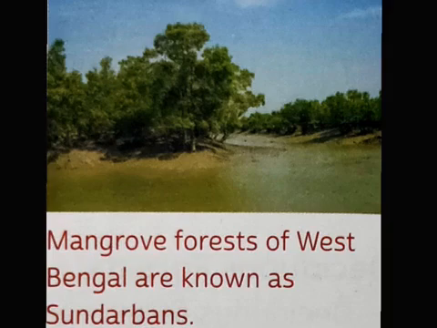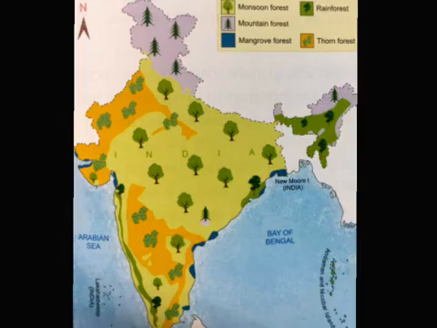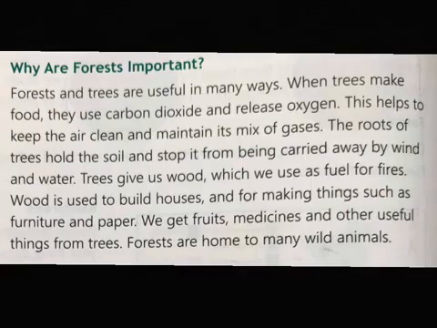Now, a map is given on page number 37 in your book and all the 5 kinds of forests are clearly mentioned here. So please look carefully at the map given in your book. This is all about types of forest in India. Alright? Good. The next topic is, why are forests important?